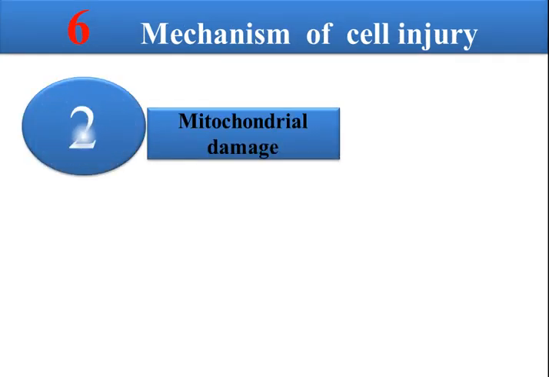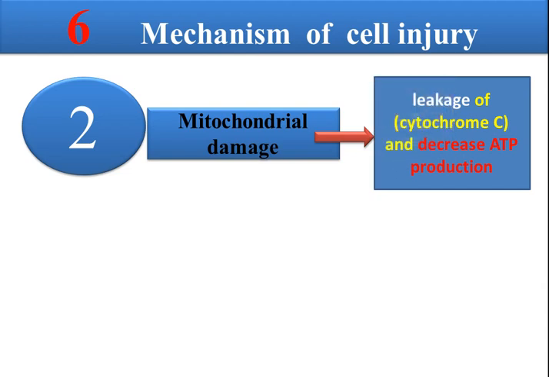The second mechanism is mitochondrial damage, and we know that the mitochondria is the powerhouse, the place where energy is produced. When mitochondria are damaged, there will be leakage of cytochrome C, and this cytochrome C decreases ATP production. So if the ATP stops, we must remember the first mechanism of cell injury.